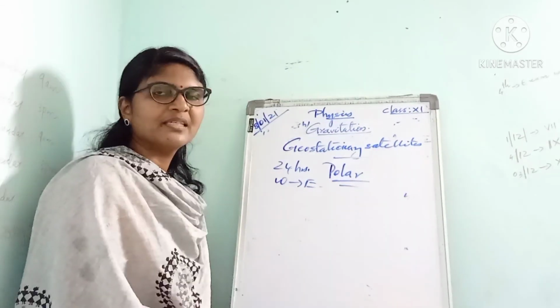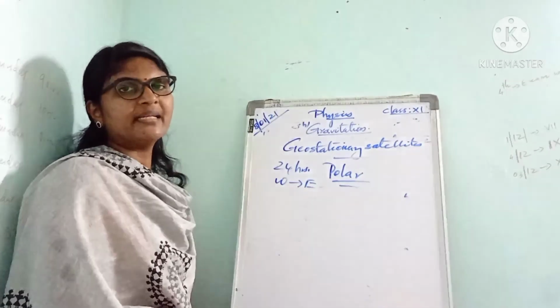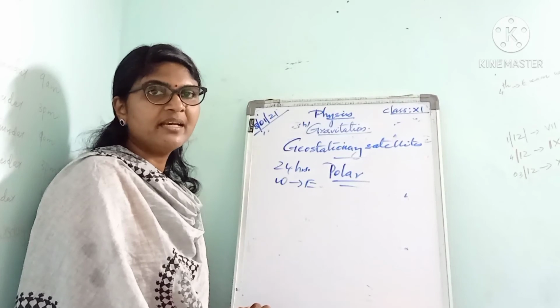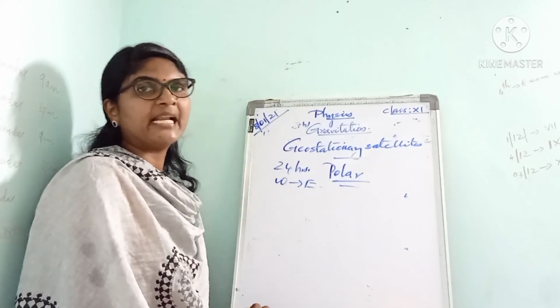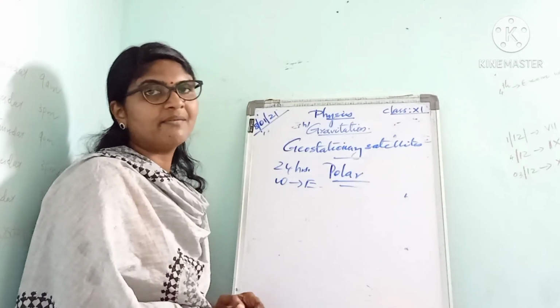Okay, children, in today's class we have discussed satellites and orbital velocity. What is actually orbital velocity? The velocity required by a satellite to put it in its orbit around the Earth, that is orbital velocity.